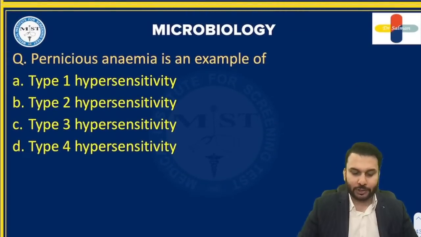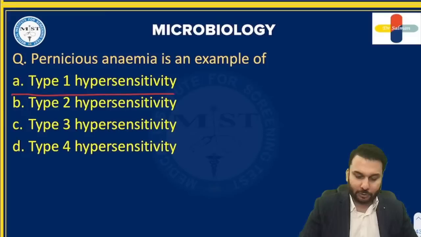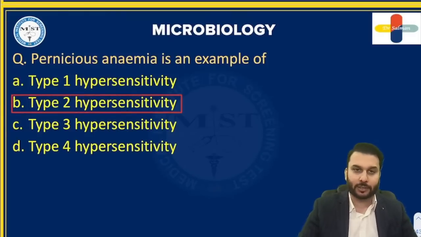Next one you have is: pernicious anemia is an example of. So you should all remember, anything to do with blood, more or less, the correct answer would be type 2 hypersensitivity. Pernicious anemia is type 2 hypersensitivity. Generally, the blood examples are examples of type 2. This disease, pernicious anemia, also comes under type 2.